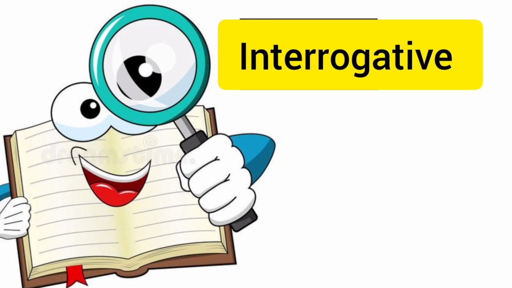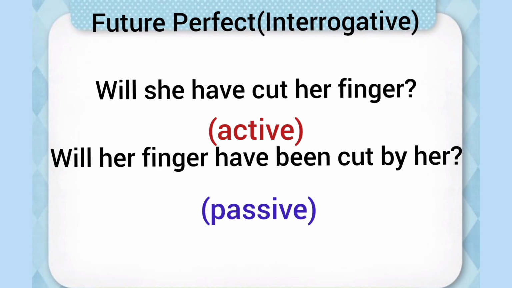Now finally, future perfect interrogative sentences. Will she have cut her finger? This is the sentence structure of future perfect interrogative sentence, or it can be the structure of active sentence, that is subject, transitive verb and object. For making it question, first of all we will write will. Her finger have been cut by her.